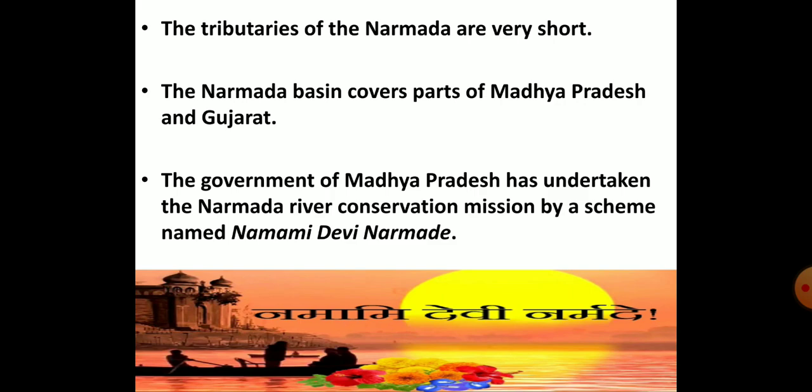The tributaries of river Narmada are short in length. Most of the tributaries join the river at right angle. The drainage basin of river Narmada covers the parts of Madhya Pradesh and Gujarat. The government of Madhya Pradesh has undertaken a mission to conserve the Narmada river with the name Namami Devi Narmade.